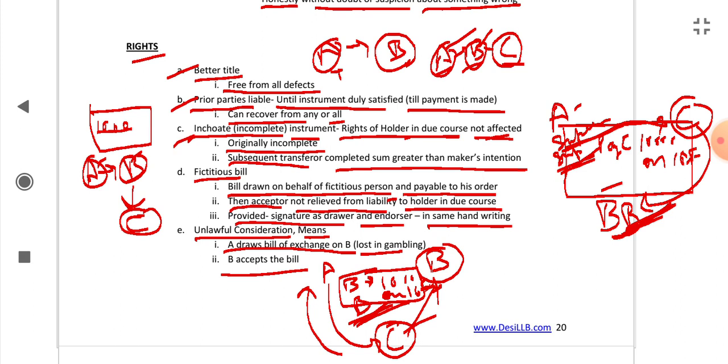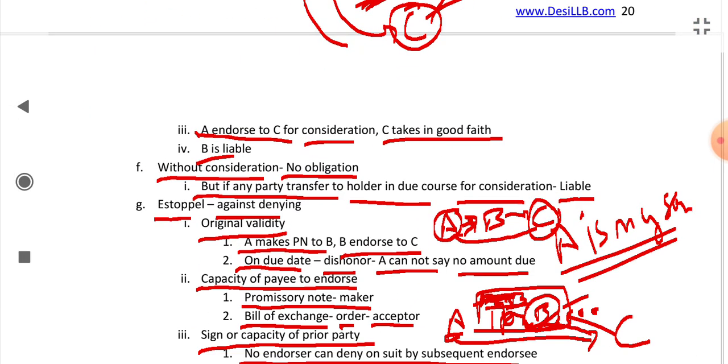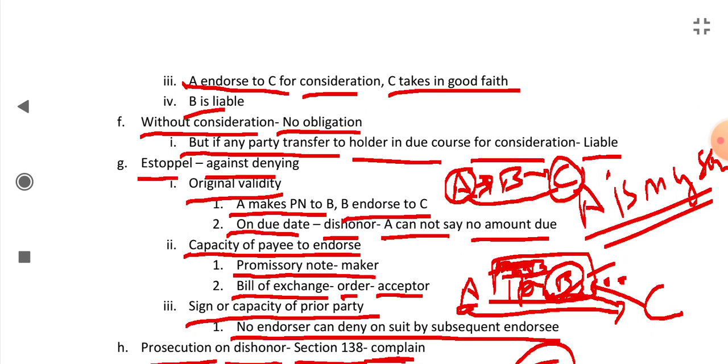If an incomplete check was completed by anybody and it was taken by the holder in due course, he doesn't care. If the instrument is written in a fictitious name, then also he doesn't care. He's protected. If it was made for unlawful consideration or by unlawful means, then also the holder in due course is protected. If it is without consideration, then there is no obligation to pay. But if it's for consideration, there is an obligation to pay, as we have already seen in the definition.